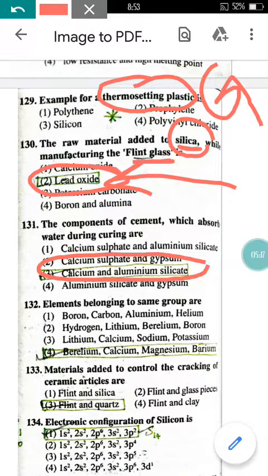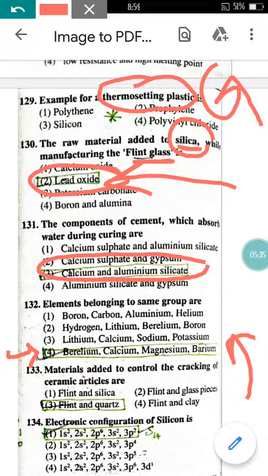Now come to question number 132. Elements belonging to the same group are... you can see option number 4 here is correct because they belong to the same group 2. So beryllium, calcium, magnesium and barium are elements of the same group. Now come to question number 133.